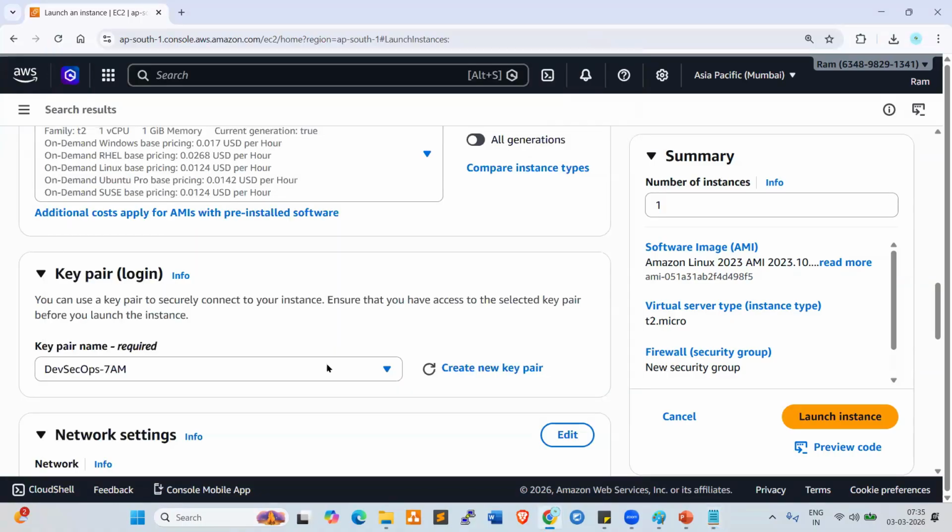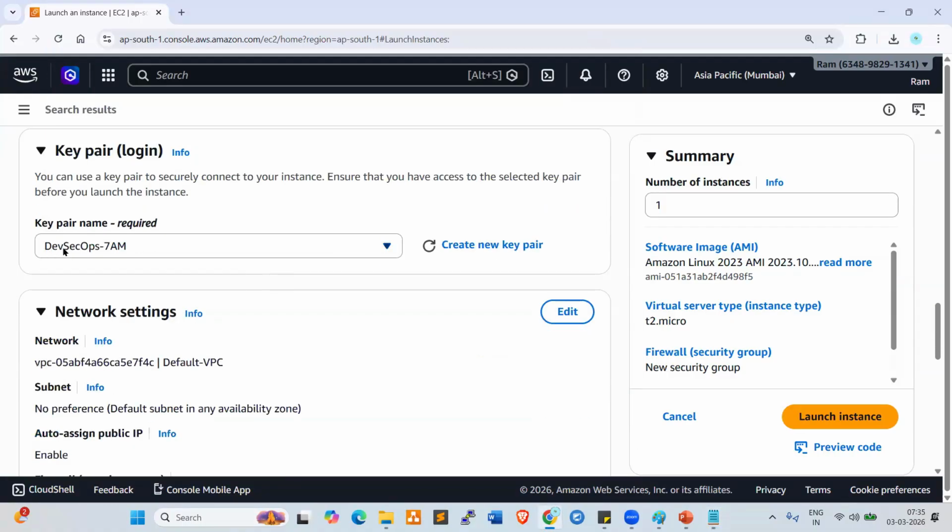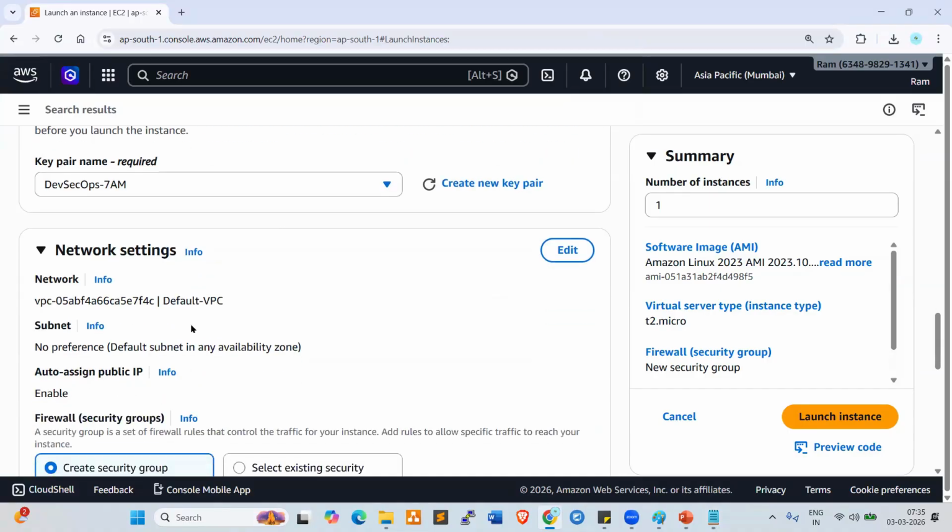Right. Now, the key pair is ready. Look at here, key pair selected. Next one, network settings. We require network also, right? If you want to create the instance server, network is also required. By default a VPC is available here, so we can use the default VPC. Default subnets are also available. We can use the default subnets also, right?